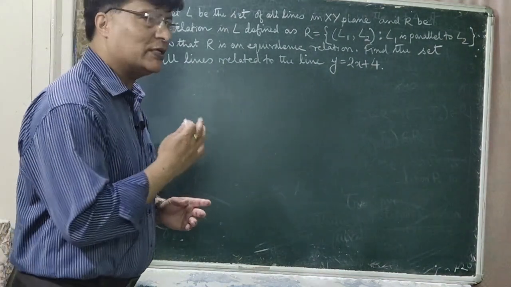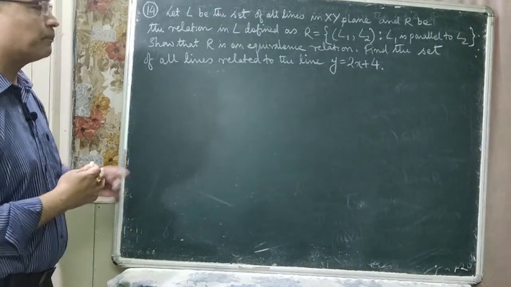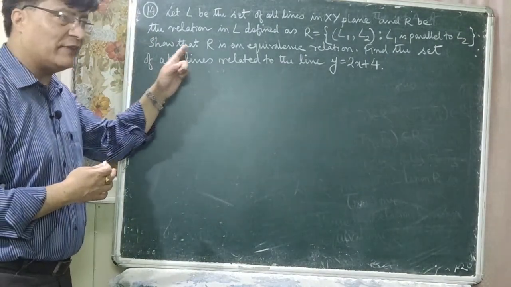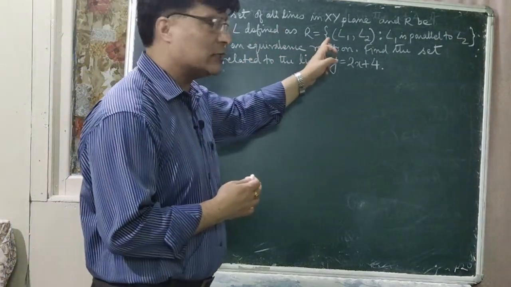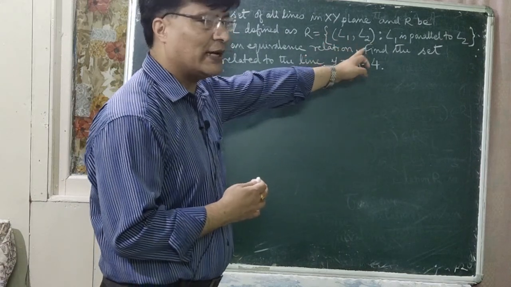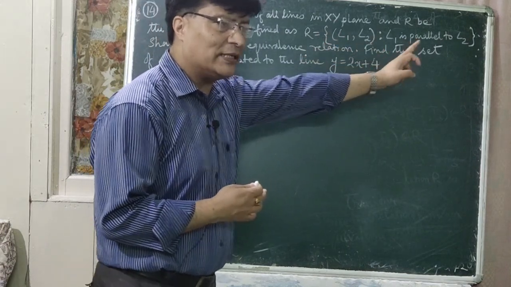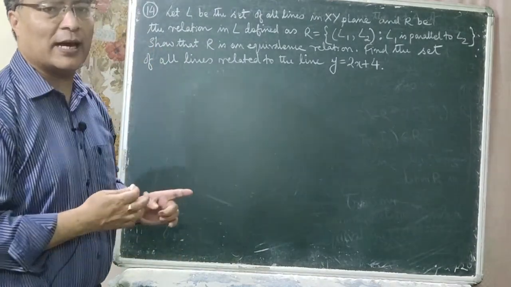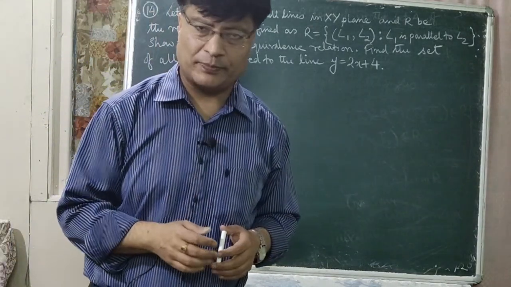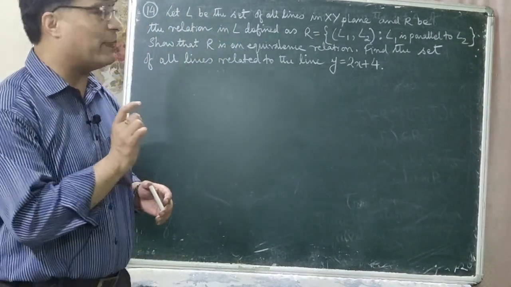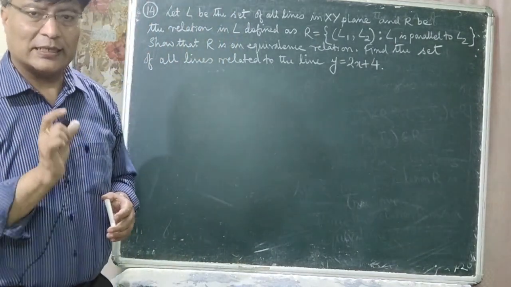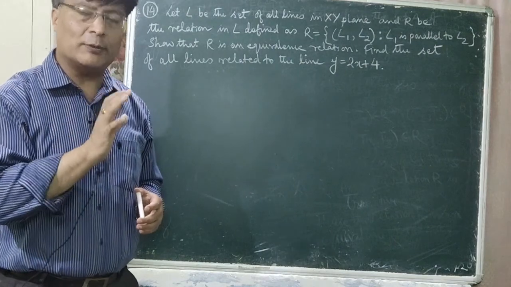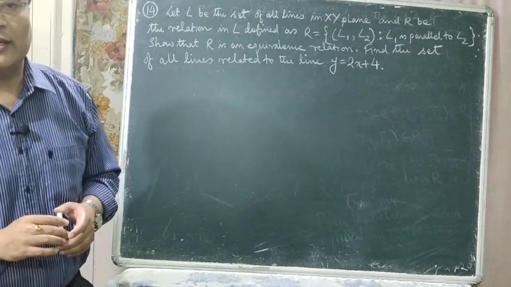And what is R here? R is a relation in L defined as capital R is equal to, within second bracket, L1 comma L2 such that L1 is parallel to L2. So you have to prove that this relation R is an equivalence relation. Here, the relation is parallel to. Is it an equivalence relation? You have to prove it.